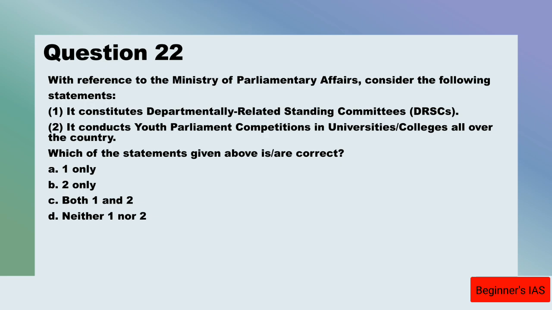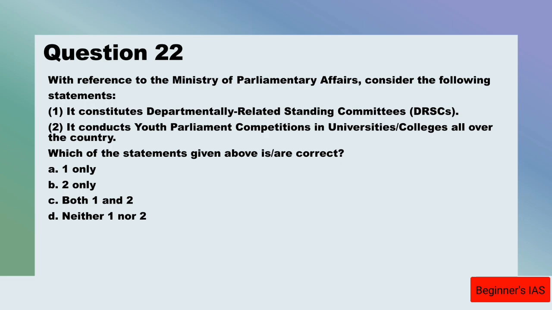If you take statement number 1, this is an incorrect statement. Why is it incorrect? The Ministry of Parliamentary Affairs constitutes consultative committees of the members of Parliament and makes arrangements to hold their meetings both during the session and intersession periods. Therefore, this statement number 1 is incorrect.